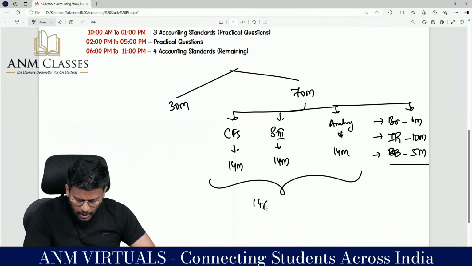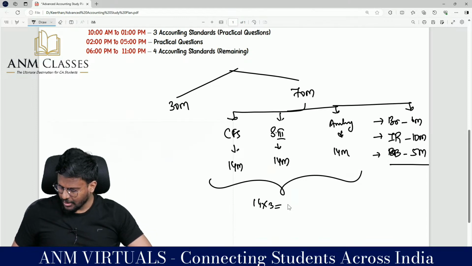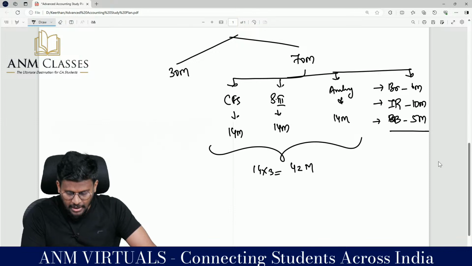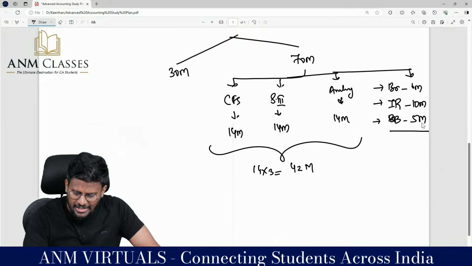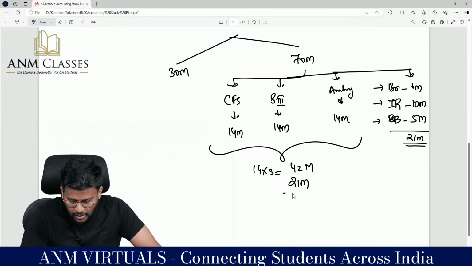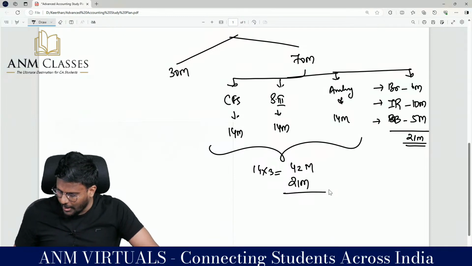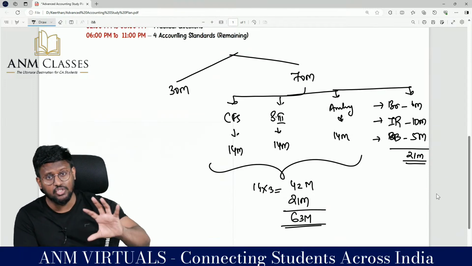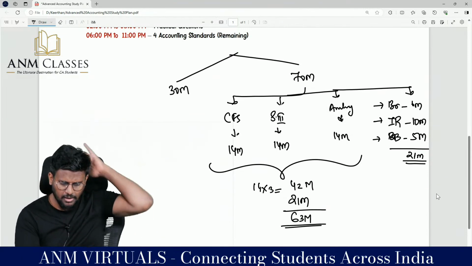So 14 into 3 is 42 marks, that is one part, plus 10 plus 5 is 15, plus 6 is 21 marks. So 42 plus 21 is 63 marks, nearly covering these chapters, my dear lovable students.